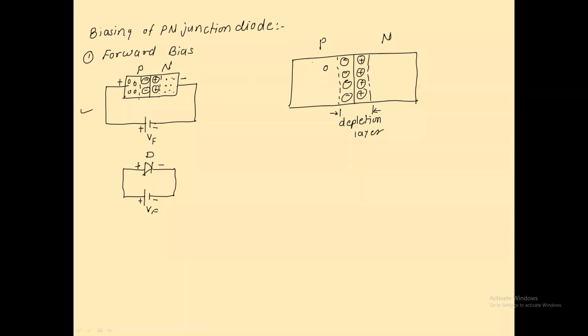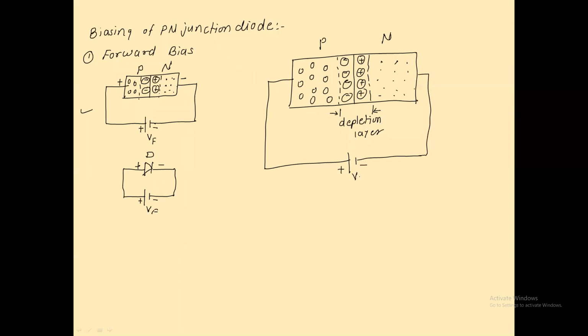In the P region, holes are the majority charge carriers. In the N region, electrons are the majority charge carriers. And now this P region is connected to the positive terminal of the external battery, and this N region is connected to the negative terminal of the external battery. At that time we say that the diode is connected in forward bias.